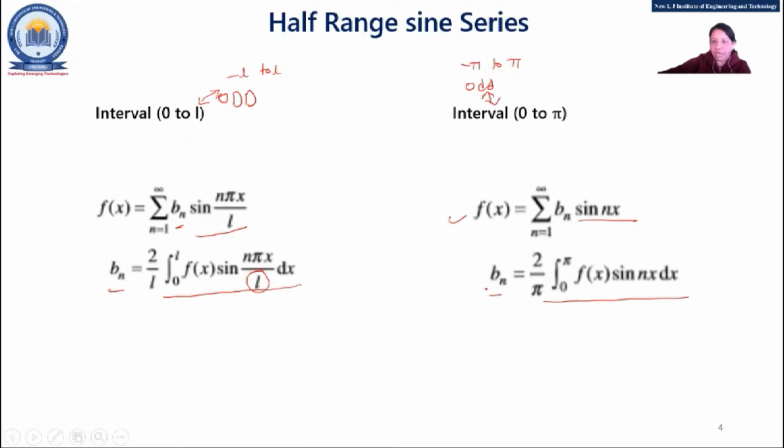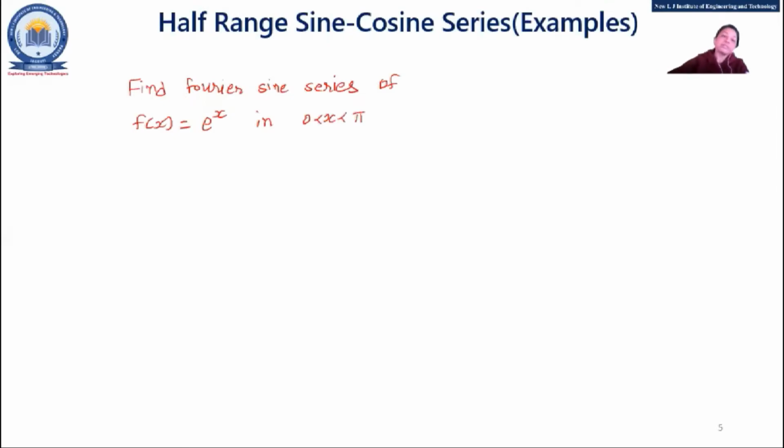Fine. Now is there any doubt up to this? The normal equations which are supposed to be there if you want to find out the sine series and cosine, half range sine, half range cosine. Fine. Okay, so we'll move to the example.